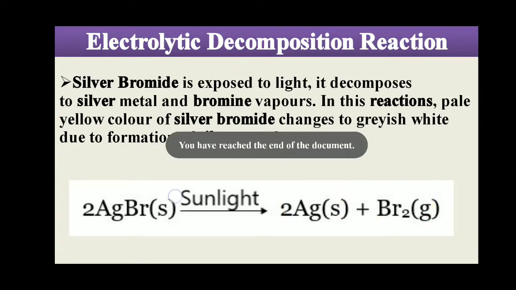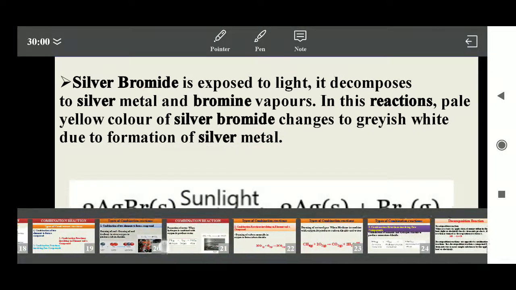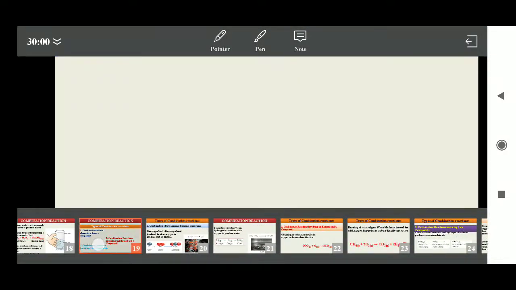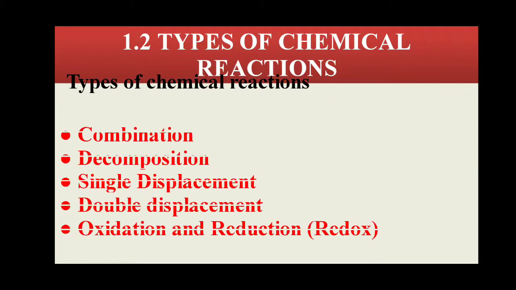Okay, so this was the last explanation of decomposition reaction. In the next session, I am going to explain another type of chemical reaction. Till here, I hope you remember that combination reaction and decomposition reaction and their types are completed.